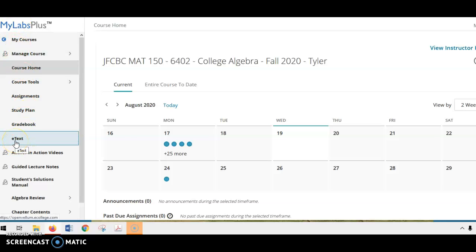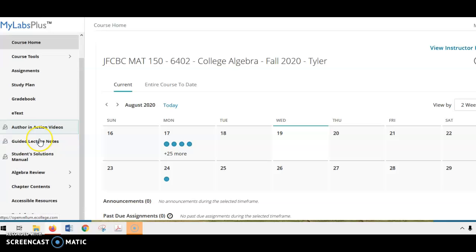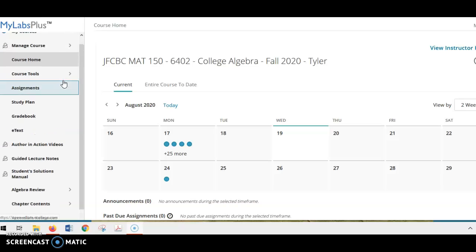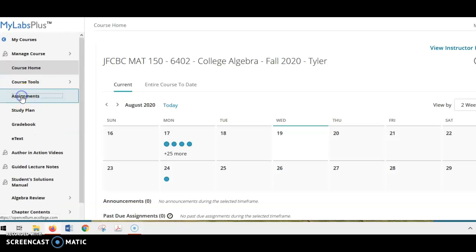There is an e-text here, but I actually recommend that in order to look at the textbook, you use the multimedia library, and when you do that, you select the chapter that you want. And I have a help sheet on how to access your e-textbook that I will put in Blackboard as well. Most of the time you will spend in assignments.